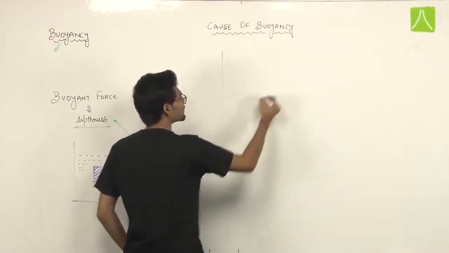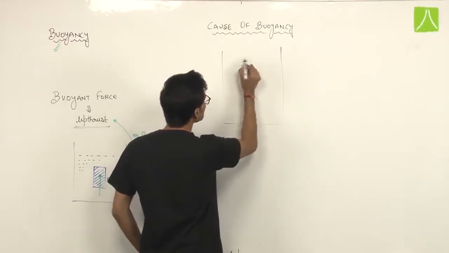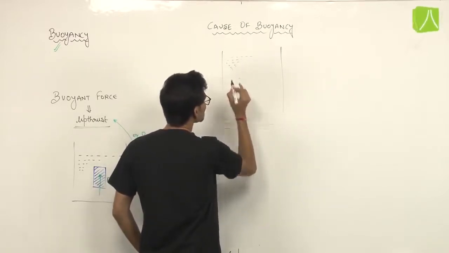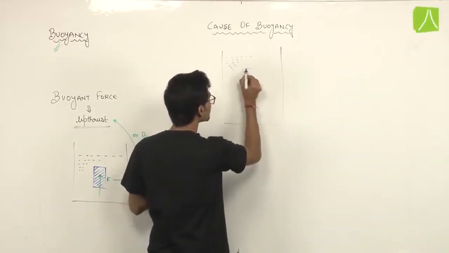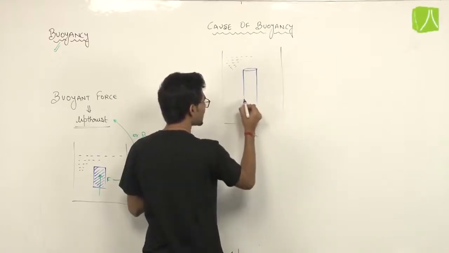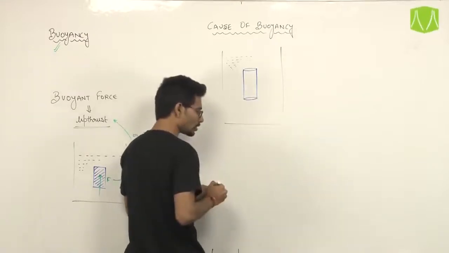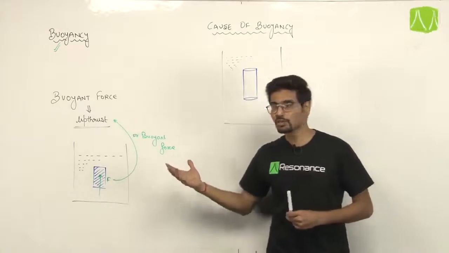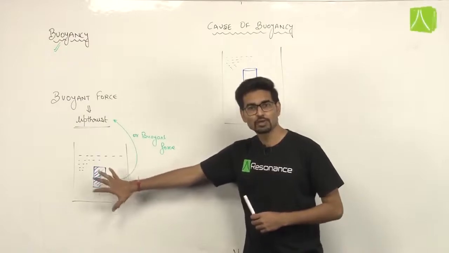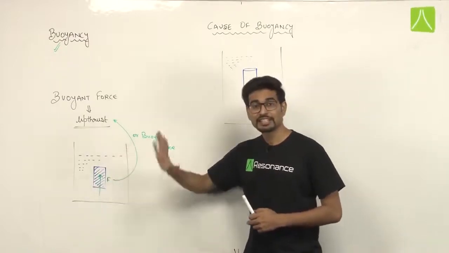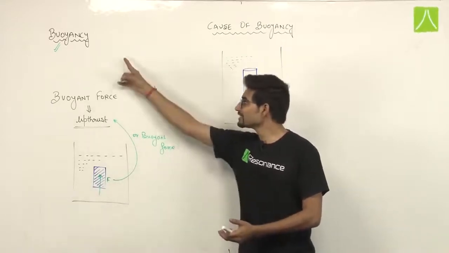See, what is the cause of buoyancy? I am taking a liquid again, and there is a body which is submerged in this liquid like this. It is not only liquids which apply buoyancy, gases also apply buoyancy. If this was a gas and a body is submerged in this gas, then the gas will also apply a buoyant force. And the tendency of a fluid, when a body is submerged in it, to apply an upward force, that tendency is known as buoyancy.